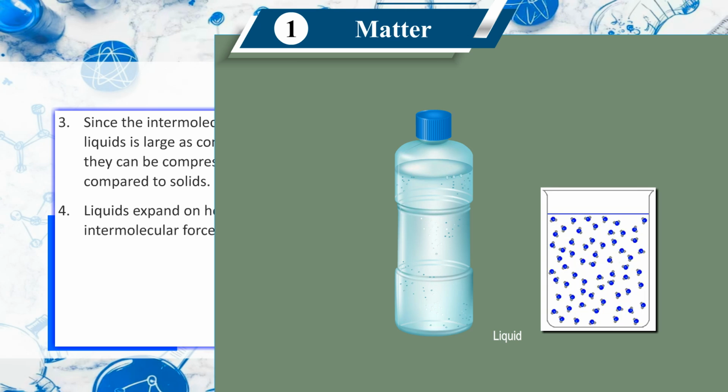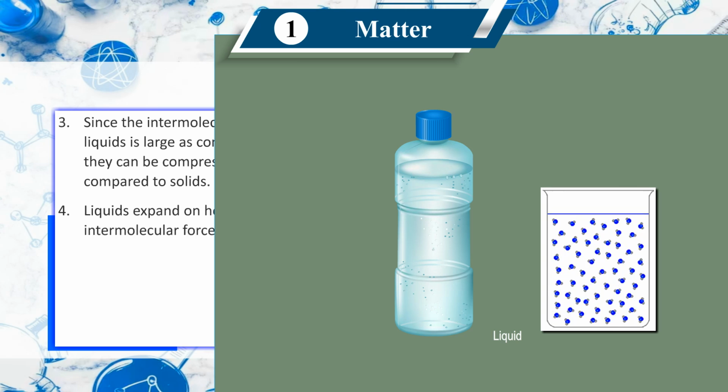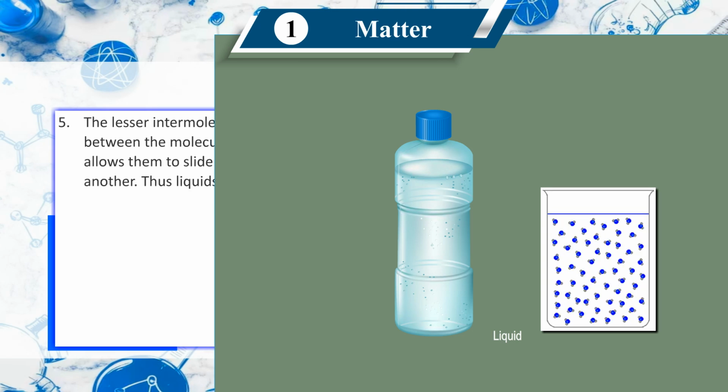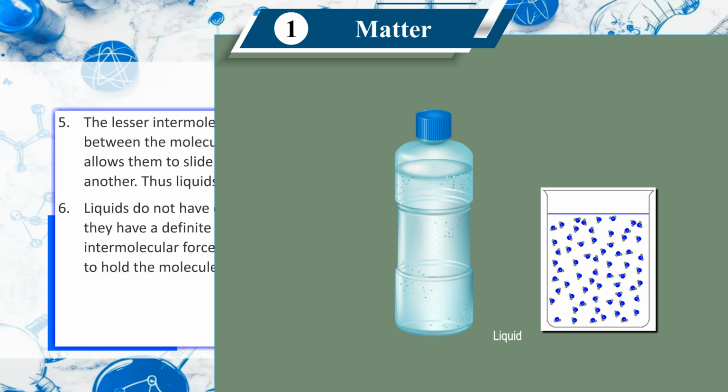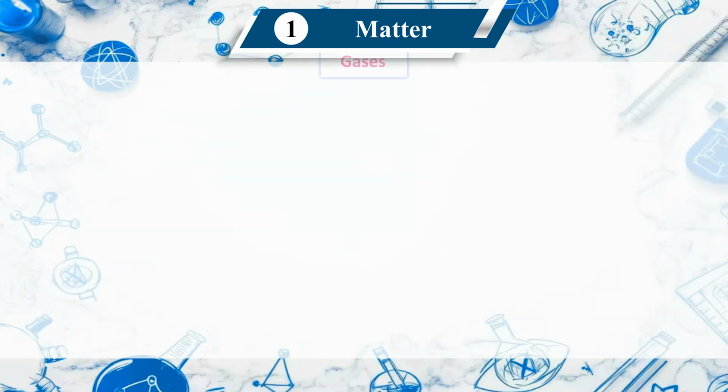Fourth, liquids expand on heating as the intermolecular force is less. Fifth, the lesser intermolecular force between the molecules of a liquid allows them to slide over one another. Thus, liquids can flow. Sixth, liquids do not have definite shape but they have a definite volume because intermolecular force is strong enough to hold the molecules together.